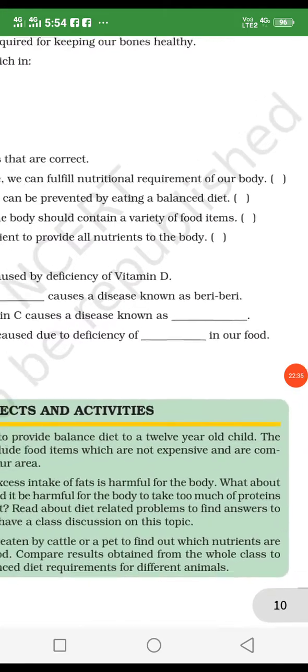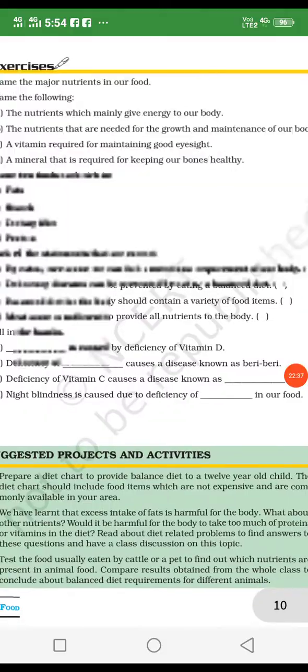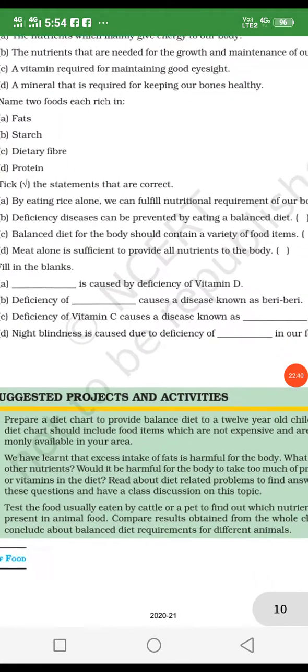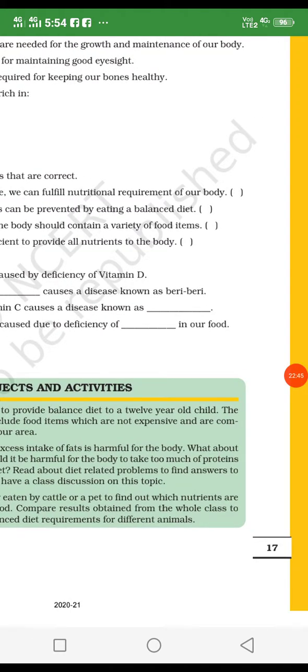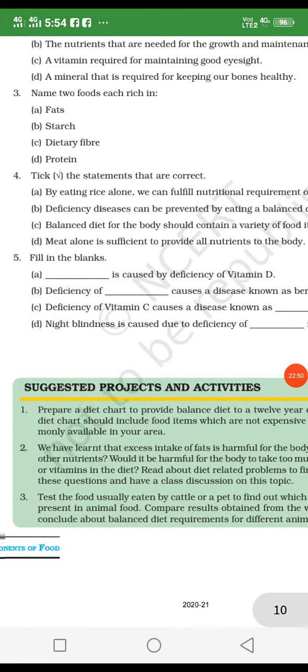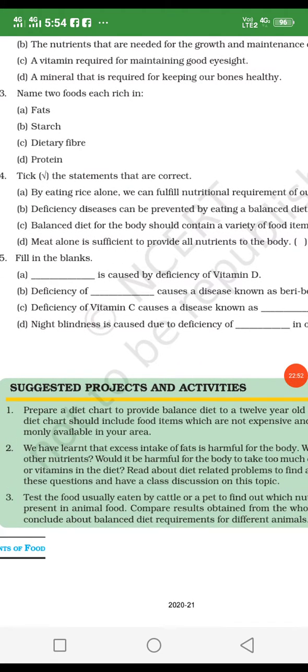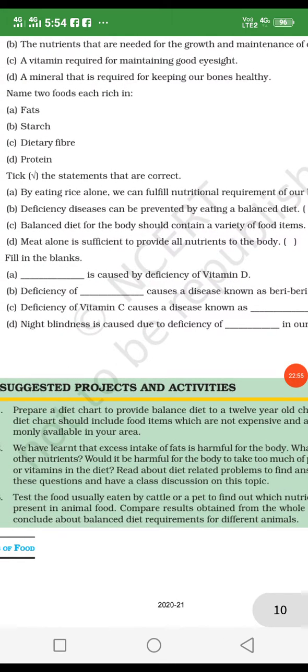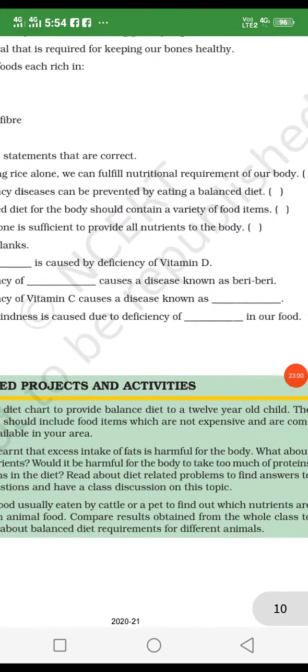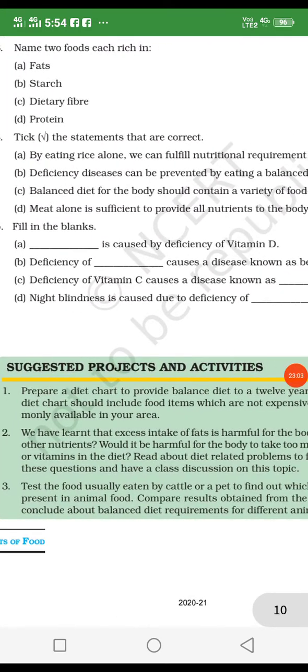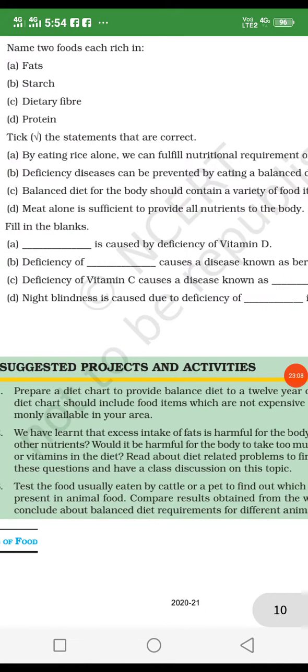And tick the right and wrong. By eating rice alone, we can fulfill the nutrition requirement in our body? Wrong. Only rice is not enough for the requirement. Deficiency disease can be prevented by eating a balanced diet? Yes, right. A balanced diet for the body should contain a variety of food items? Yes, right. Meal alone is sufficient to provide all nutrients to the body? This is wrong.